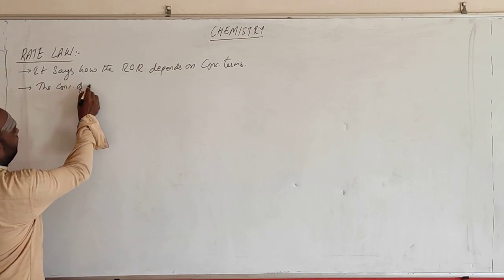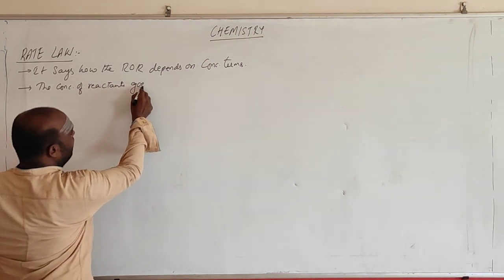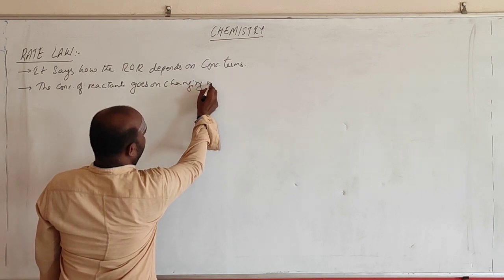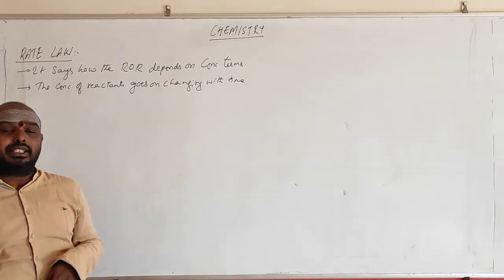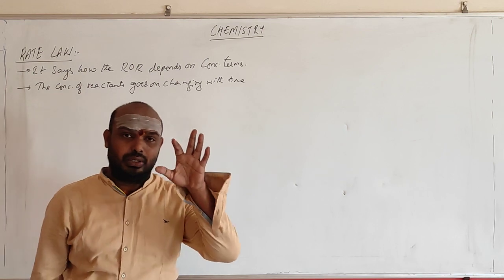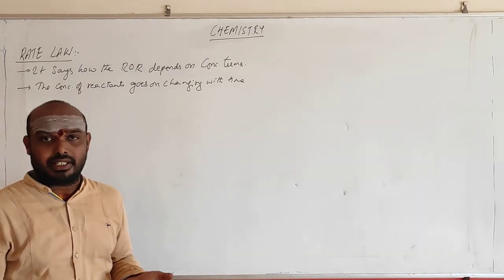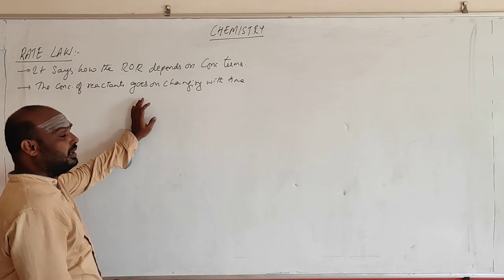The concentration of reactants goes on changing with time. So as the time is going on increasing, what happens to the concentration terms of the reaction? It goes on decreasing. Then what happens to the rate? The rate also varies. If the rate depends upon the concentration terms, then the rate also changes.